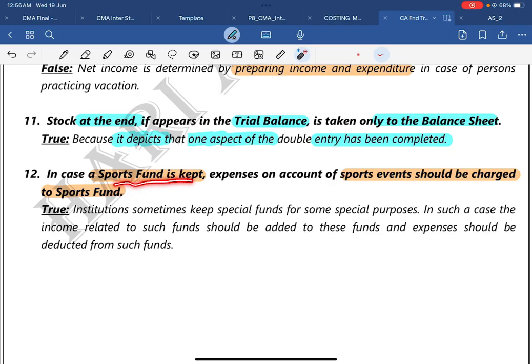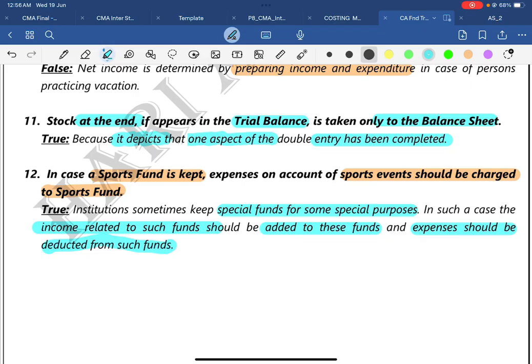Question number 13. In case a sports fund is kept, expenses on account of a sports event should be charged to the sports fund. True. Institutions sometimes keep special funds for some special purposes. In such a case, income related to such a fund should be added to such fund and expenses should be deducted from such fund.